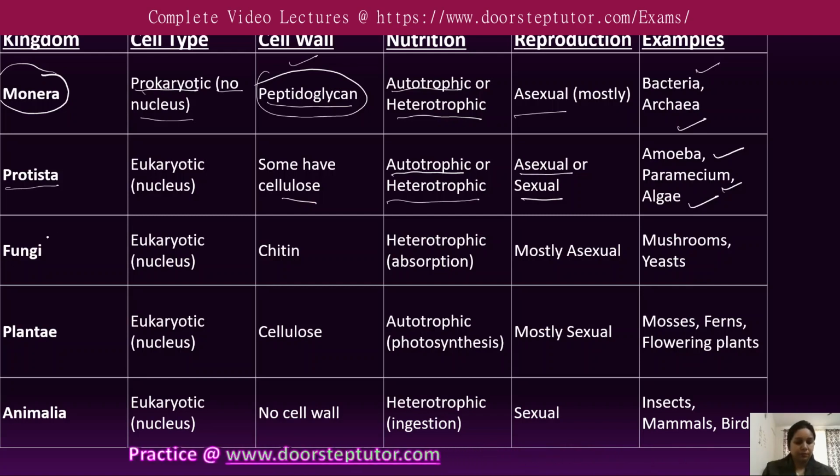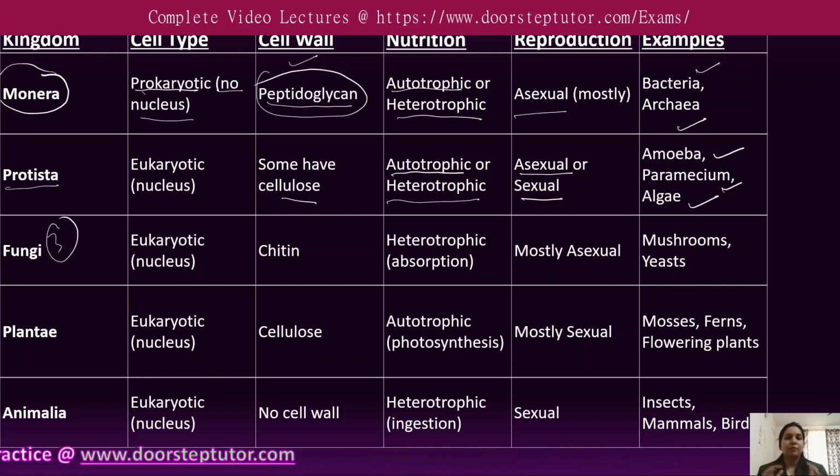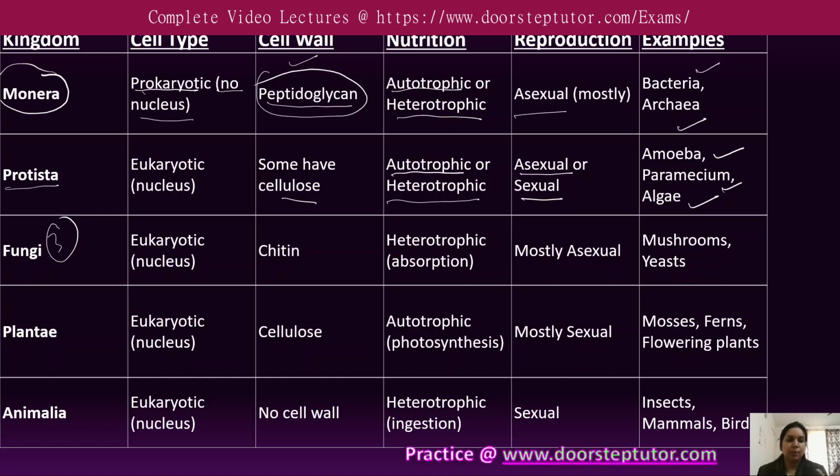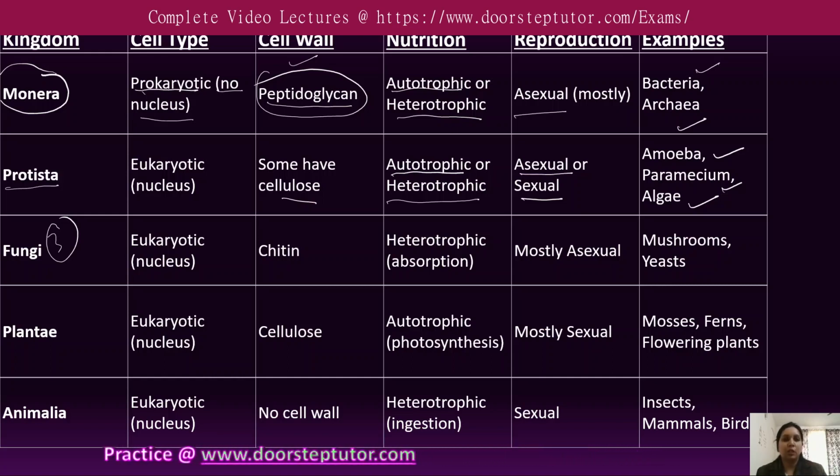The third group is the fungi. Fungi is the third kingdom, which includes eukaryotic living organisms, and they have a nucleus in them. It has a cell wall which is usually different from other organisms because it is chiefly made up of chitin, which is a chief component of the cell wall present in fungi.